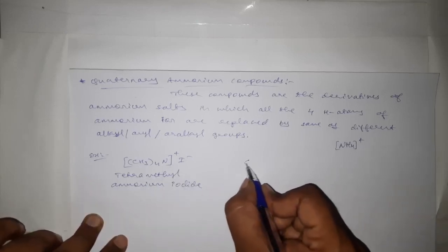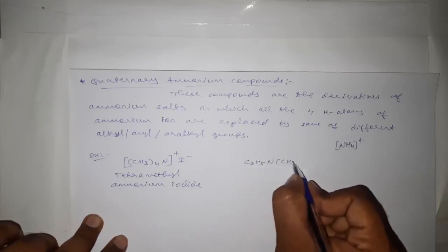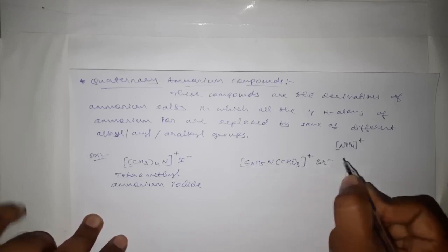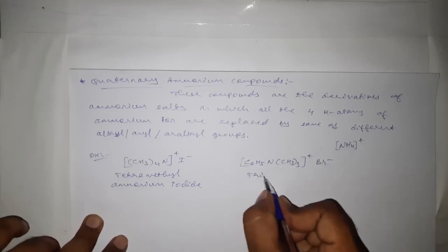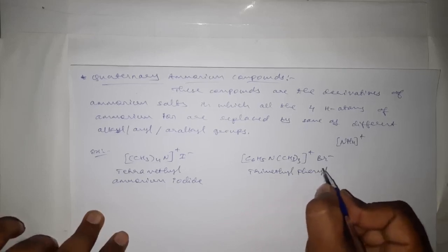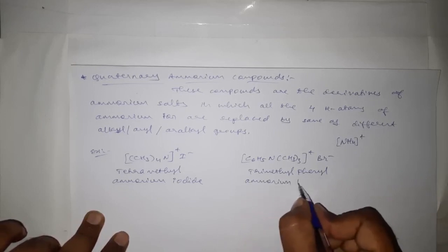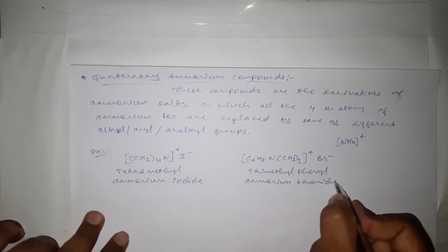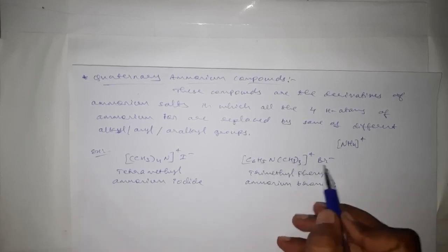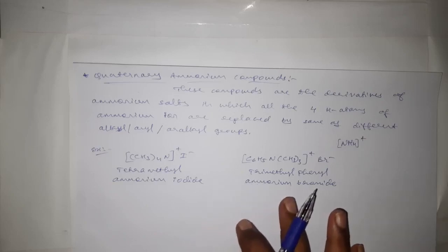Or we can write C6H5N(CH3)3+ Br-. It is trimethylphenylammonium bromide. Okay, this is all about quaternary ammonium compounds.